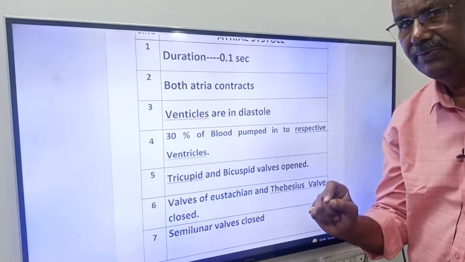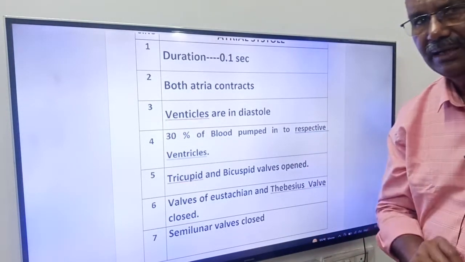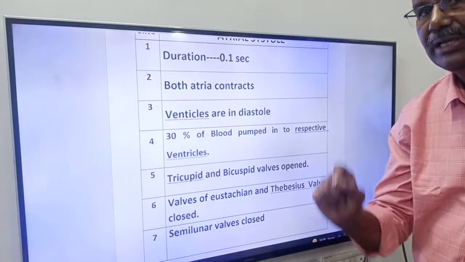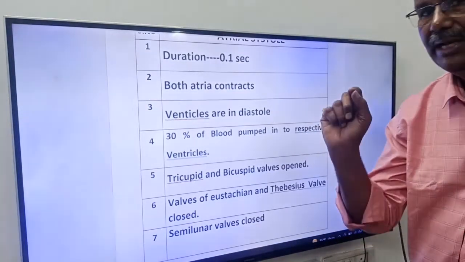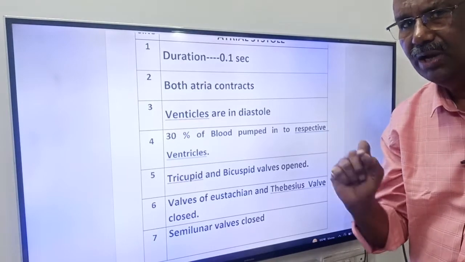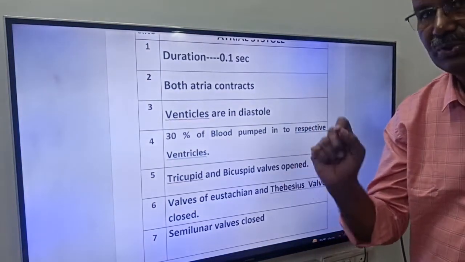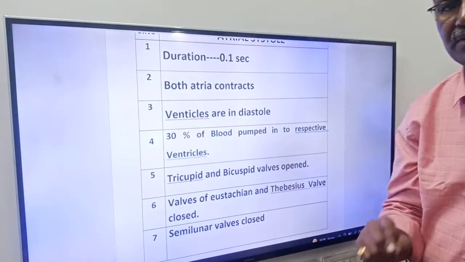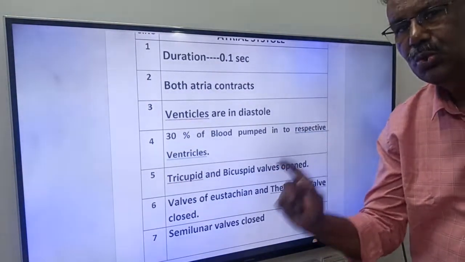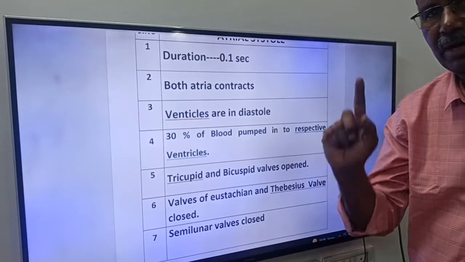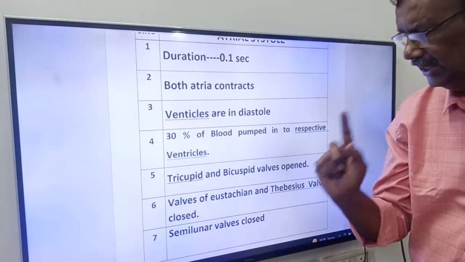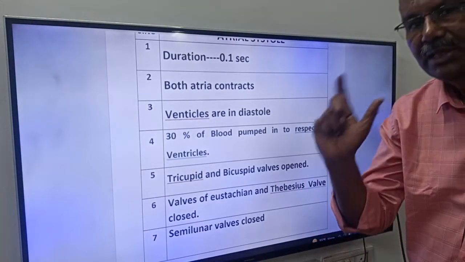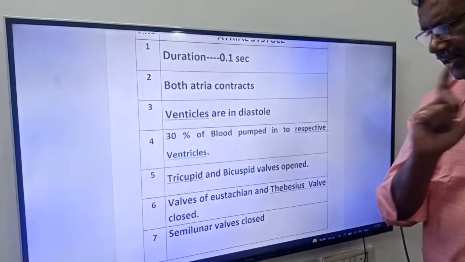Tricuspid valve is present between the right atrium and right ventricle. Bicuspid valve is present between the left atrium and left ventricle. Bicuspid valve is also called the mitral valve. During atrial systole, blood is pumped into the ventricles. So for that purpose, these two openings, the atrioventricular apertures, which are guarded by the tricuspid and bicuspid valves, are open during atrial systole.